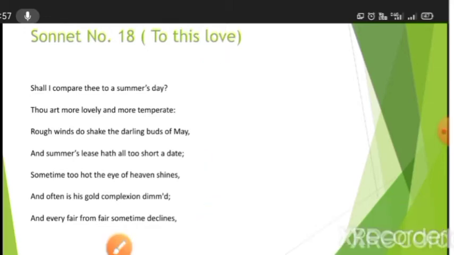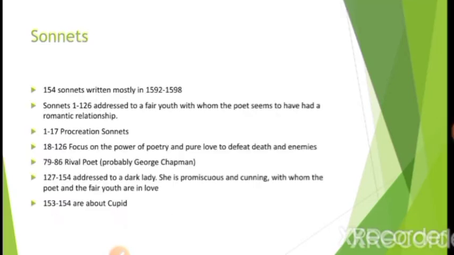Writers at that time, specifically Elizabethan writers, had to follow this kind of scheme. They had to write in a format. There is this specific format that they had to follow, and they were writing it in iambic pentameter. That means that an unstressed syllable will be followed by a stressed one.